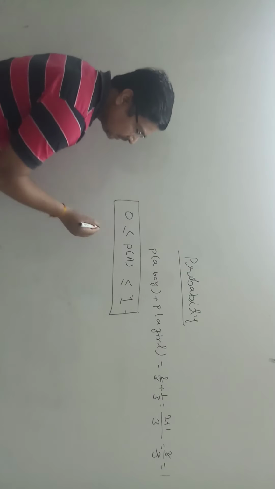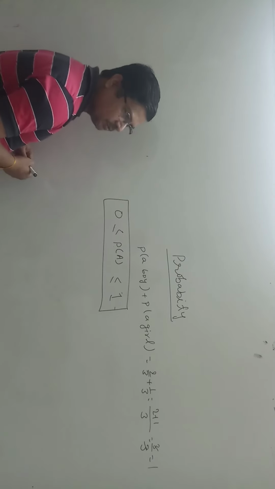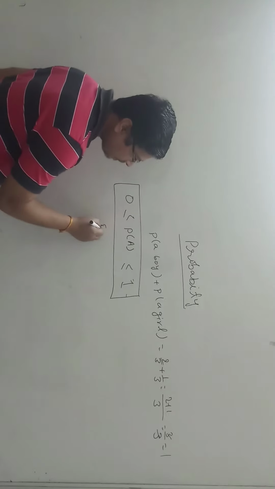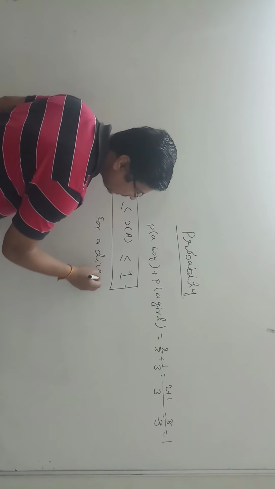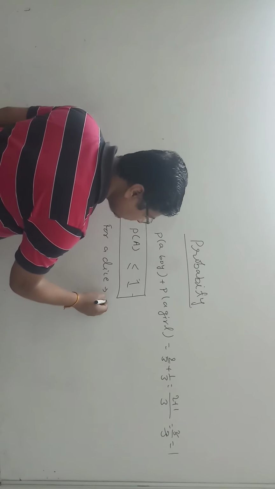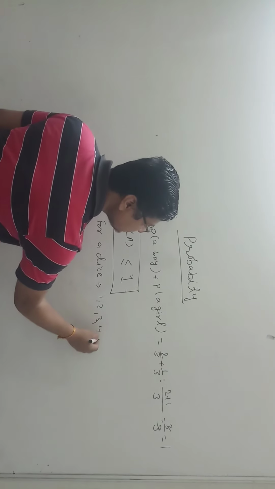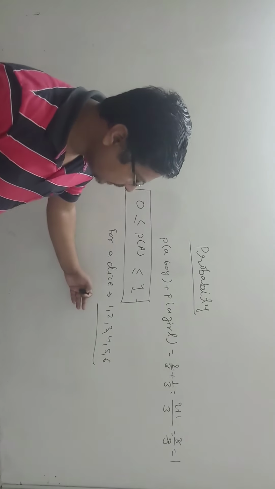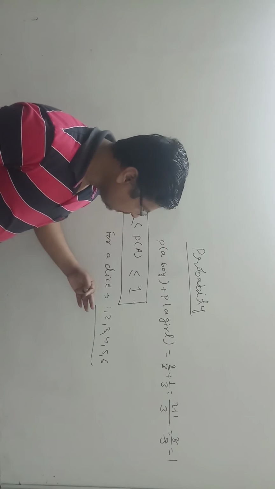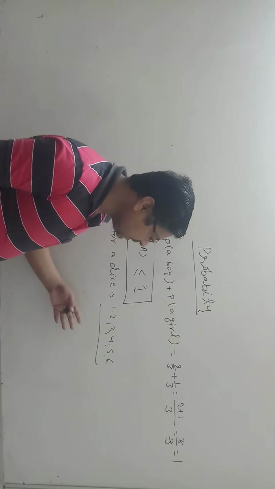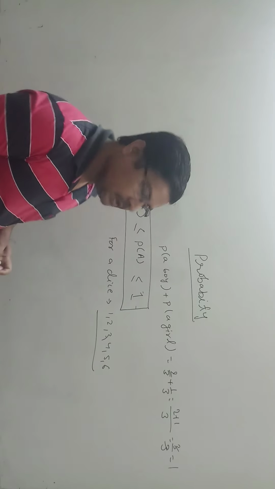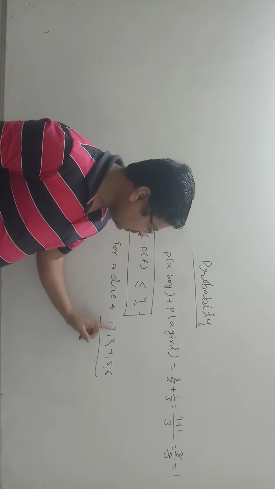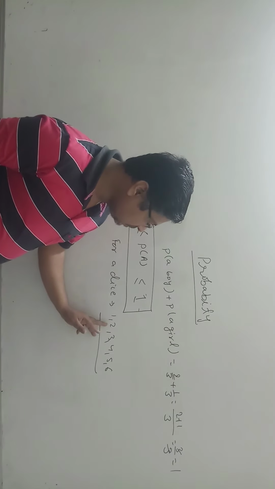Now, there are some basic questions related to probability. For a dice, all outcomes are 1, 2, 3, 4, 5, 6. Then you may be asked the probability of even numbers, odd numbers, prime numbers, or composite numbers. Even numbers are 2, 4, 6, odd numbers are 1, 3, 5, and prime numbers are 2, 3, 5.